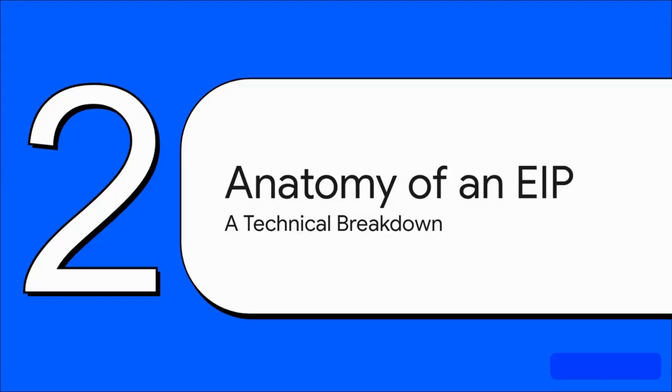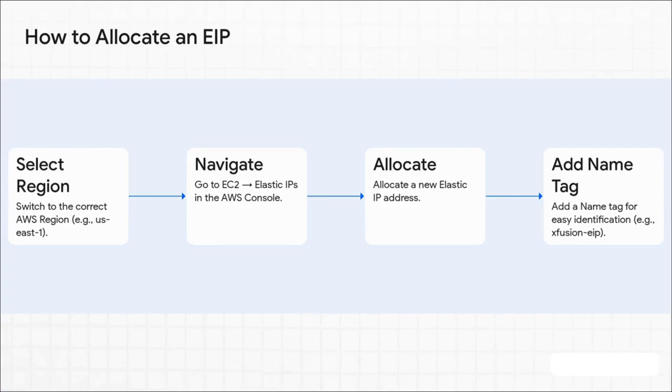All right, so we get the what and the why. Now let's roll up our sleeves and look at the how. The process is super easy, but paying attention to the details is what really matters when you're doing this for real. Okay, allocating an EIP is dead simple. First thing, and I see people mess this up all the time, make sure you're in the right AWS region. From there, you just pop over to Elastic IPs, click Allocate, and then, and this part is non-negotiable if you want to work like a pro, you have to give it a good descriptive name tag. Seriously, trust me on this. It'll save your bacon later.